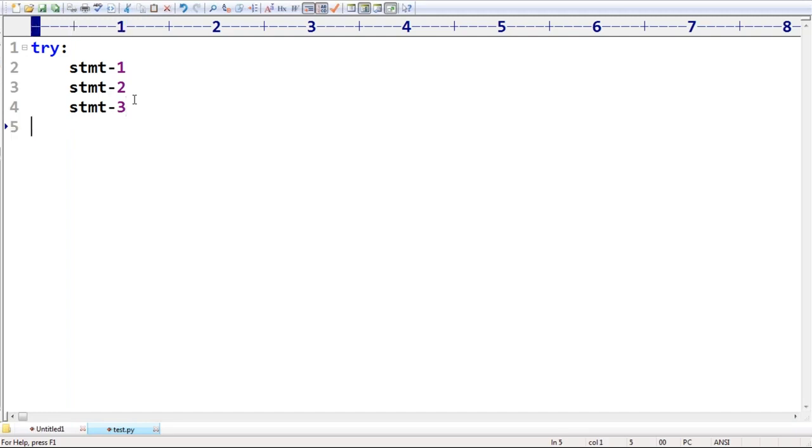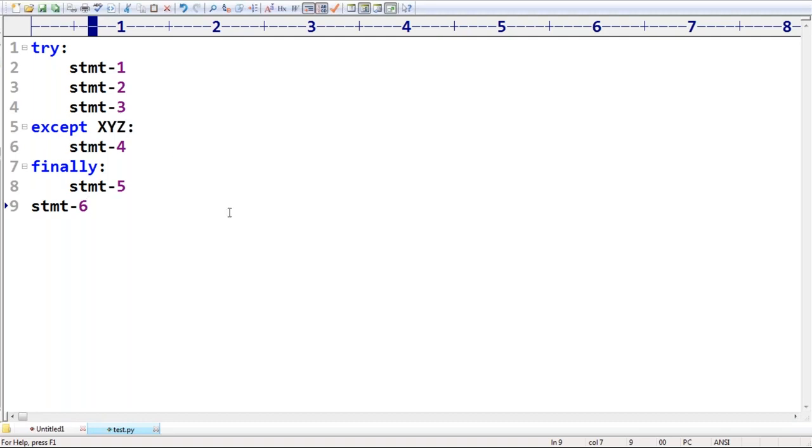Next, the except block, here except x, y, z, some exception. Statement 4 I'm taking. Next, finally, statement 5 I'm taking. At last, statement 6 I'm taking, sir.